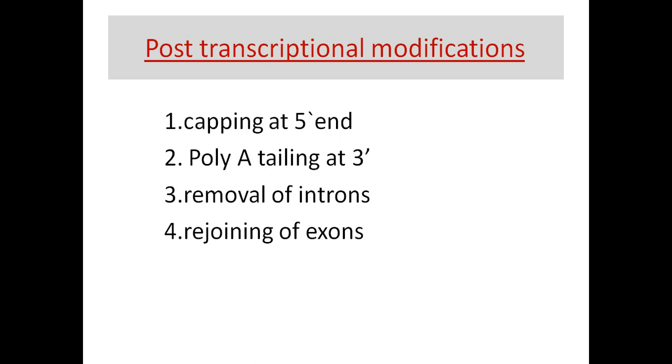So before entering into the translation process, this mRNA is not ready to use, is not ready for the translation mechanism. So after the transcription process, it undergoes some changes.